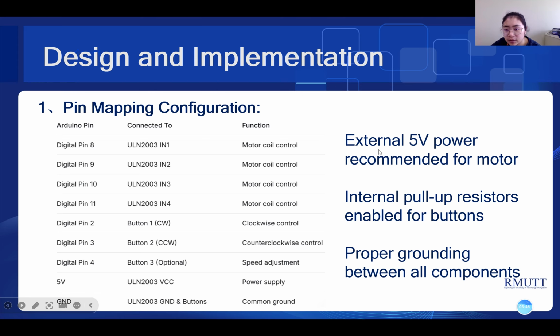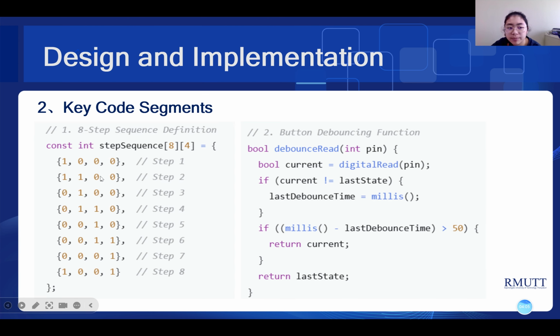So the notes: 5V power is recommended for the motor, and internal pull-up resistors are enabled for buttons. Provide common grounding between all components.